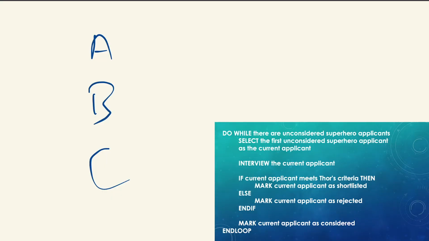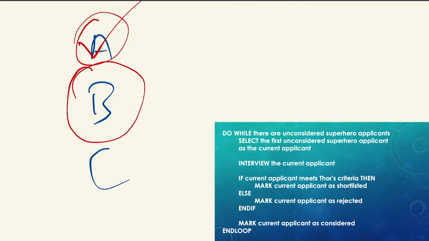So what is this algorithm going to do? Select the first unconsidered guy, and then interview. If it meets Thor's criteria, then we shortlist, else we reject. Then we mark the fellow as considered. Very good. Then we go back and ask the condition: do while there are unconsidered superhero applicants. There are, right? So I will select the first unconsidered, which is B-Man, and then I will interview, and then I will mark as considered.